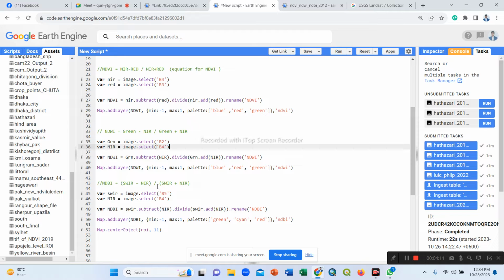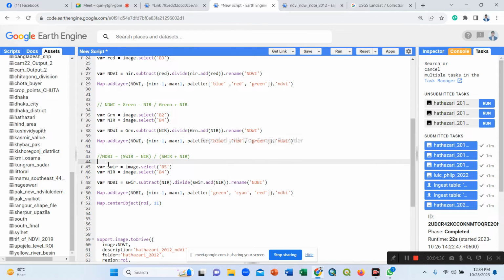Then we construct the NDWI formula: green band subtract near infrared band, divided by green band plus near infrared band. Rename the layer as NDWI. Then we add the map layer with our specific color palette, minimum value minus 1 to maximum value positive 1.